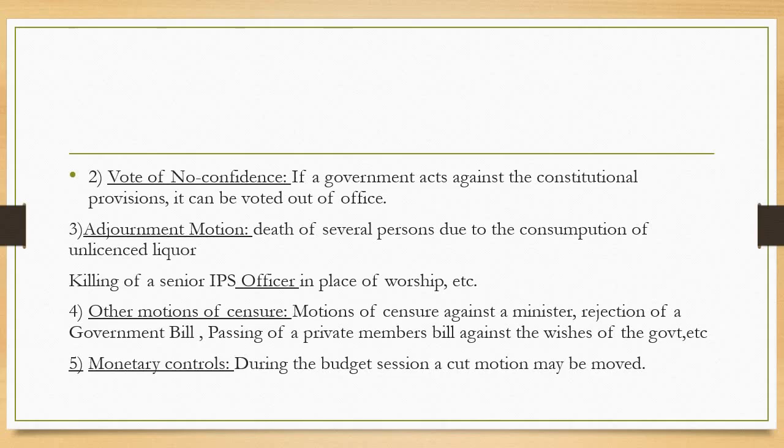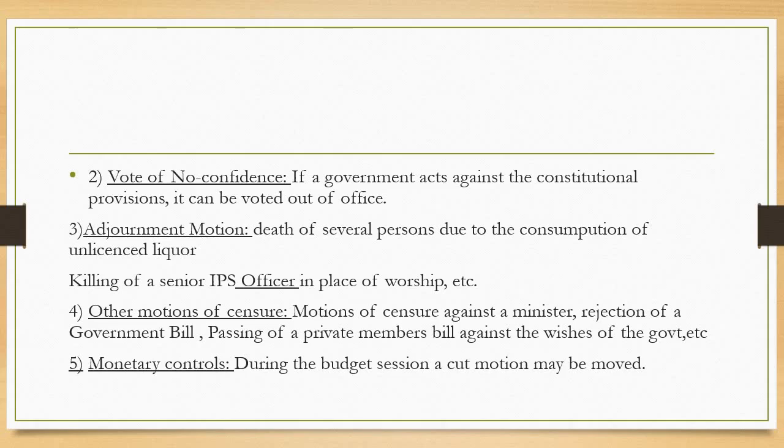Now, the vote of no confidence motion. If it is passed, the whole government has to resign, including the Prime Minister and the Council of Ministers. On this motion, the government is controlled. The executive can be controlled by the parliament. And third one, we have adjournment motion. The motion for adjournment is aimed at censuring the acts of omission and commission of the ministers.